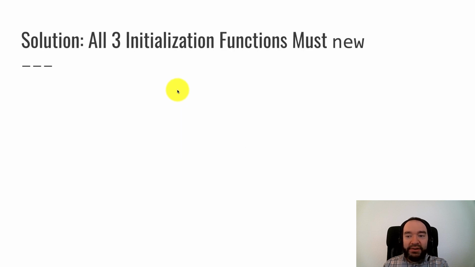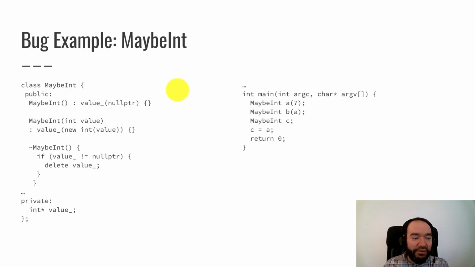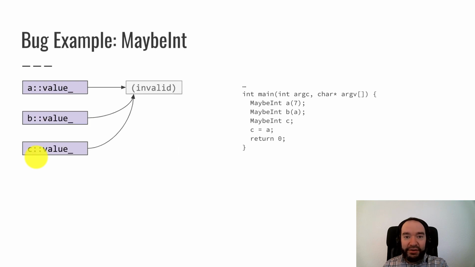So here's what we have to do to fix this. The rule of three needs to be invoked. I broke the rule of three in this code because I defined my own destructor and I did not define my own other two functions. I didn't define my own copy constructor or copy assignment operator. So I need to go back and write all three of them.